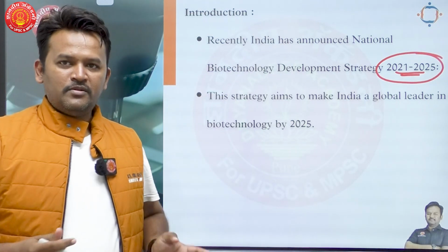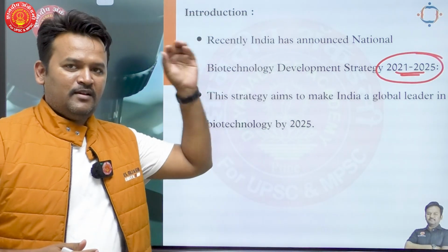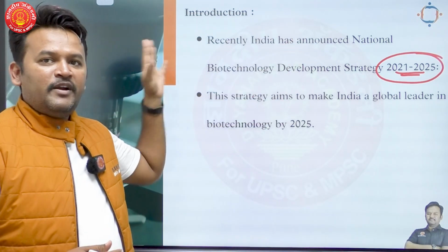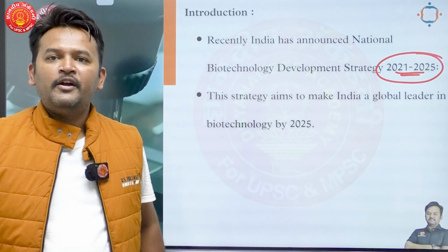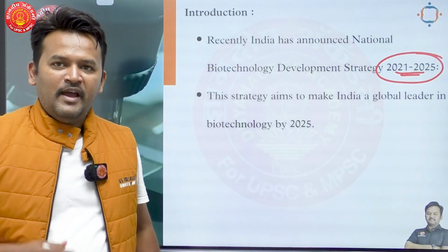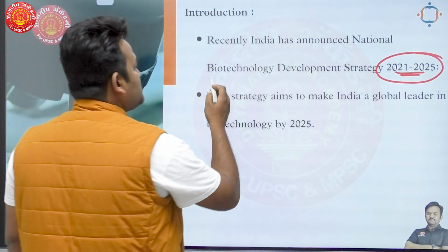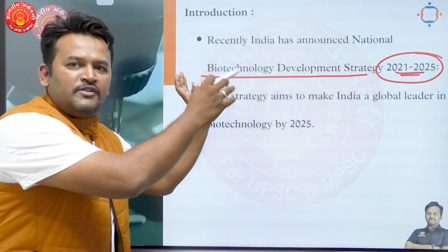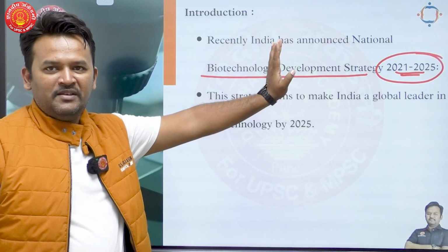So there is a growth, right? There is a dimension of growth that exists in India, and because of that, government is also pushing for the development of biotechnology sector, right? And this push is in the form of National Biotechnology Development Strategy. So right away, bring the context to this question. This is context, right?